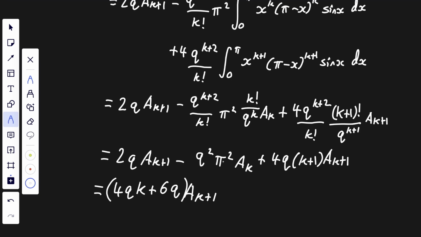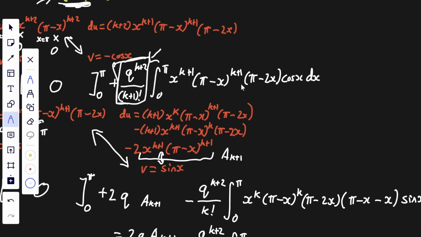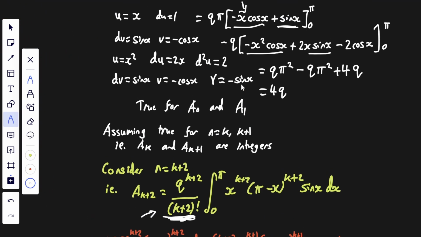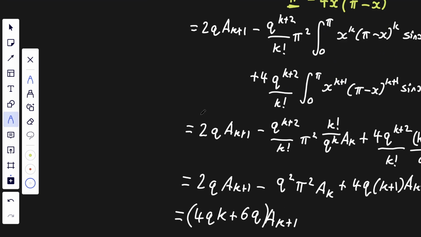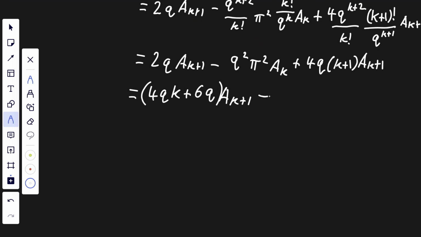And remember, pi squared at the start, if we go back up all this way, we've done so much work here, pi squared equals p over q. So what we're really left with here is p times q ak.